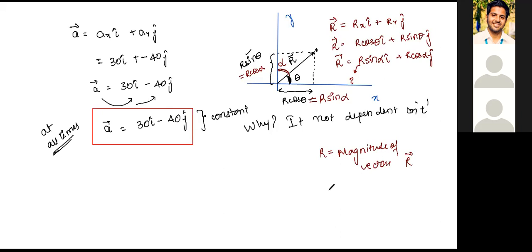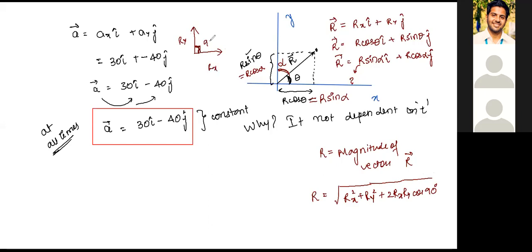Now, in terms of its magnitude, it's given as rx square plus ry square plus 2 rx ry cos theta. What is the angle between the two components? See here, this is one component, this is the next component. This is called the y component, this is called the x component. What is the angle between them? 90, right? So cos 90 is 0. This is just for the sake of understanding.